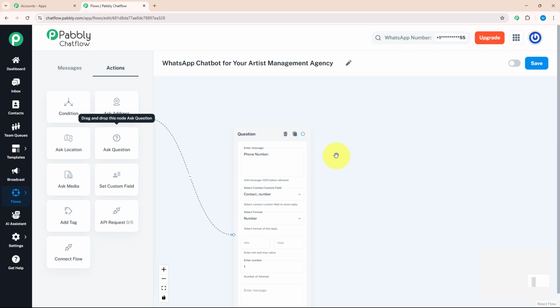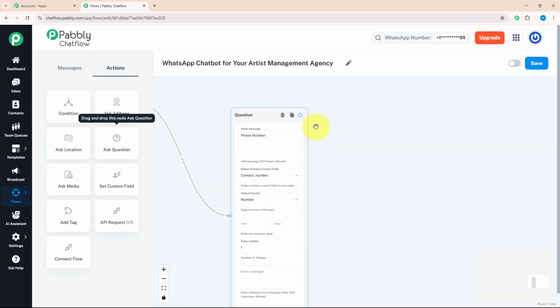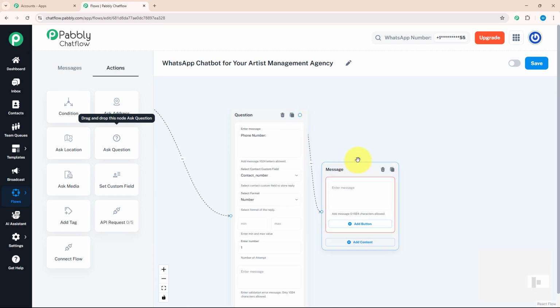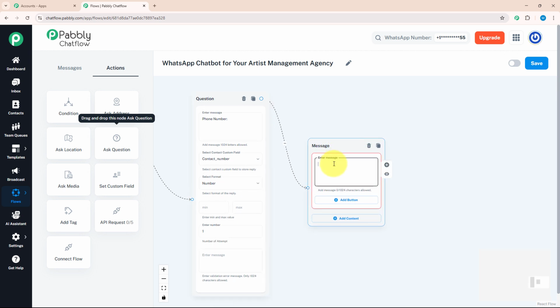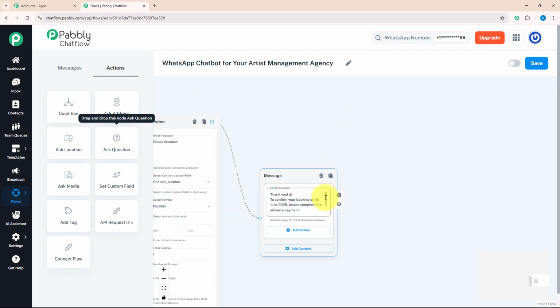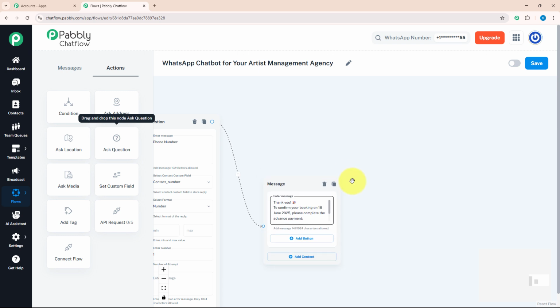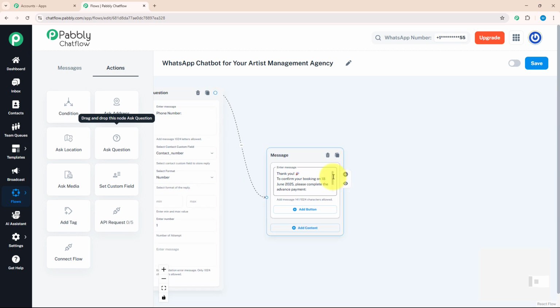After getting enough information about my customer, I will send them a message that their ticket has been confirmed and booked. For that, I will drag and drop and select the text button over here. Here, I will write a message which says, thank you to confirm your booking on 18th June 2025. Please complete the advance payment.